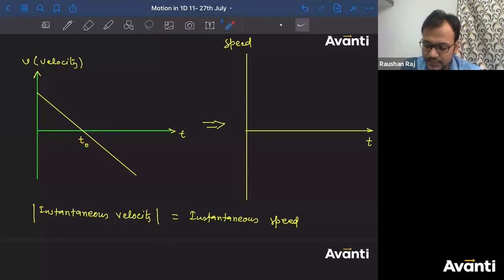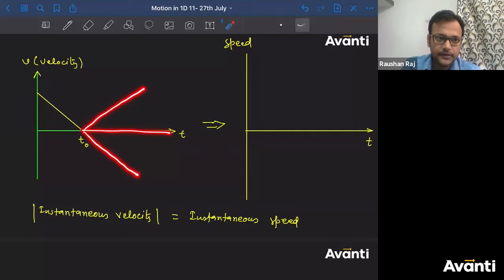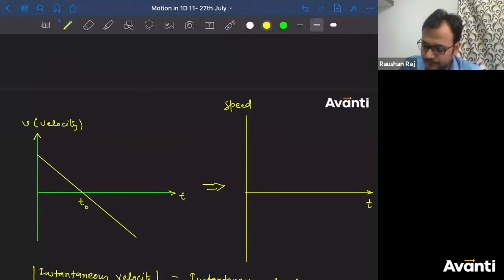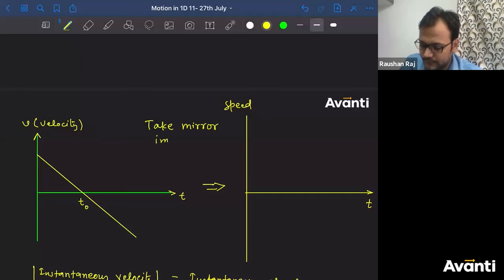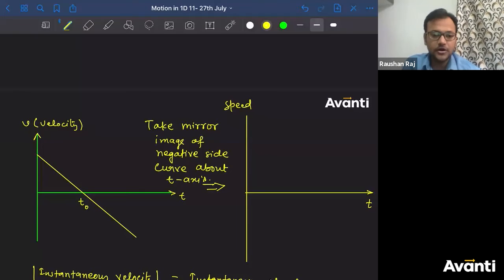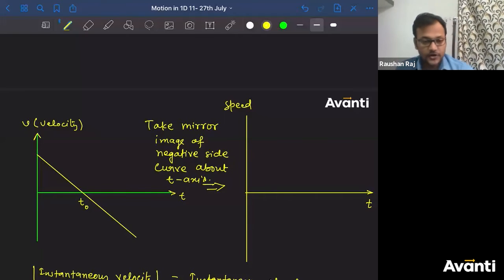So what you have to do is take the mirror image of this line, the negative values. You have to take the mirror image of negative values about the t-axis. If you take the mirror image of this, how will this line look if this is a mirror? It will look like this. All right, guys, take the mirror image of the negative side curve about the t-axis.